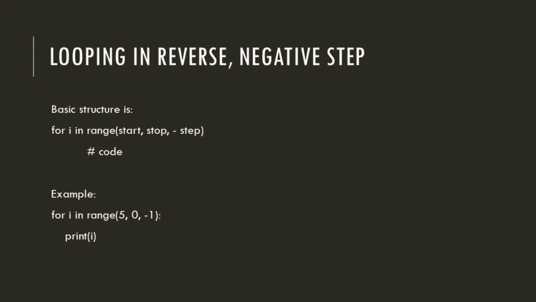This loop will print numbers from 5 down to 1 exclusive of 0. For i in range 5, 0, -1, print i. Output is 5, 4, 3, 2, 1. This completes our concept about the for loop.